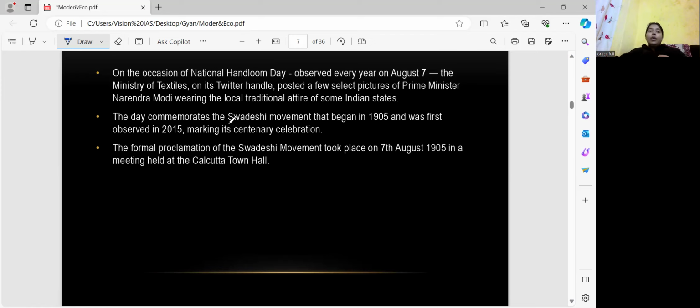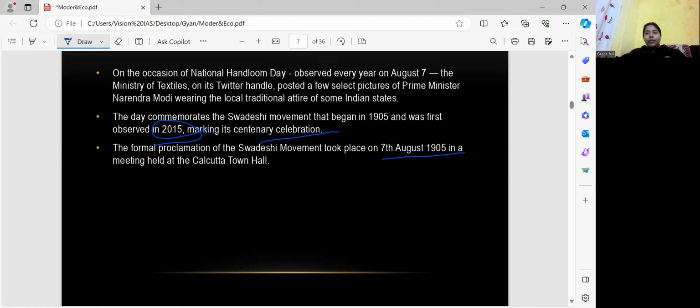The day commemorates the Swadeshi movement that began in 1905 and was first observed in 2015, marking the century celebration. The formal proclamation of the Swadeshi movement took place on 7 August 1905 in a meeting held at the Calcutta Town Hall.